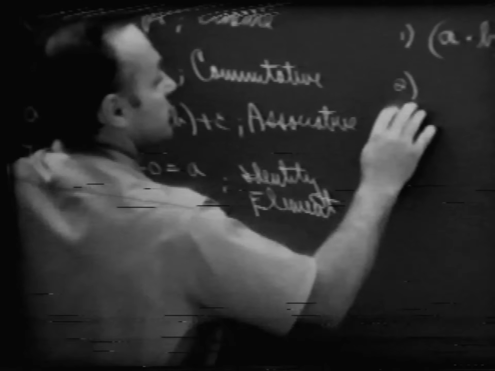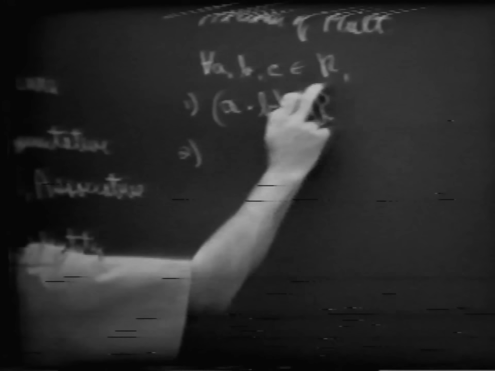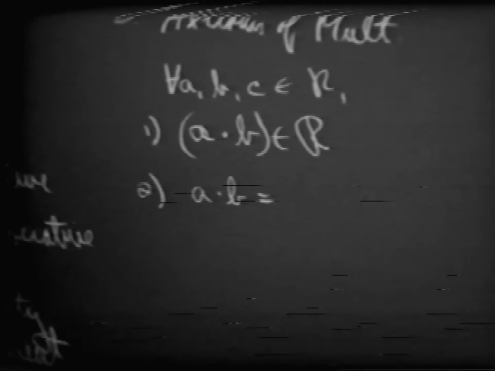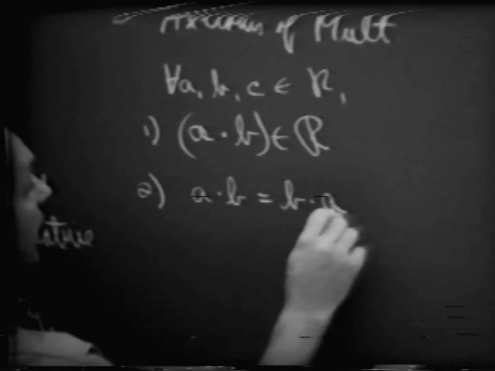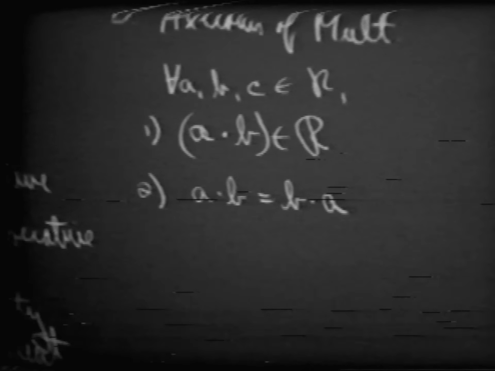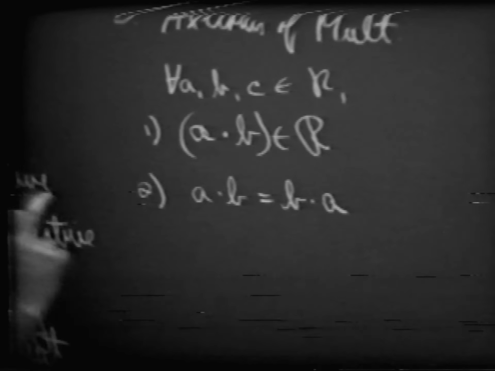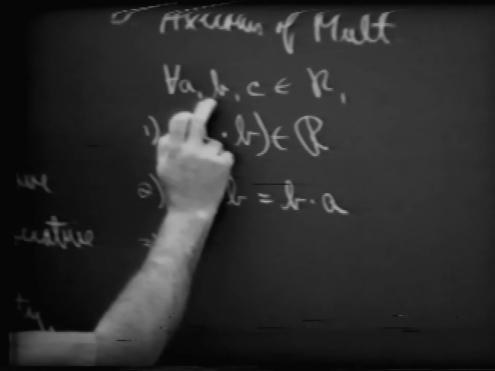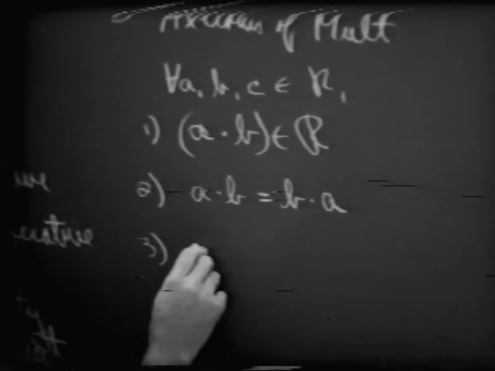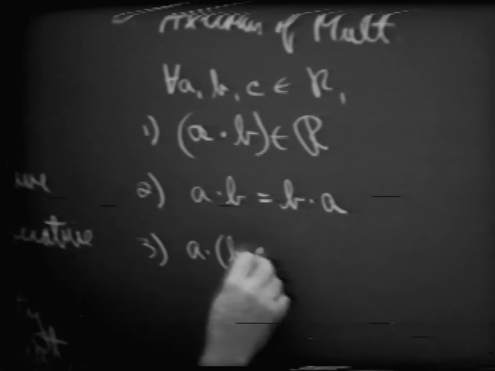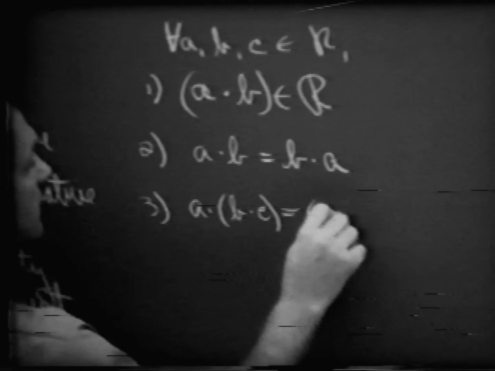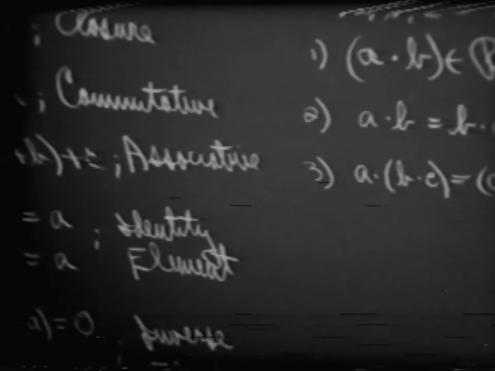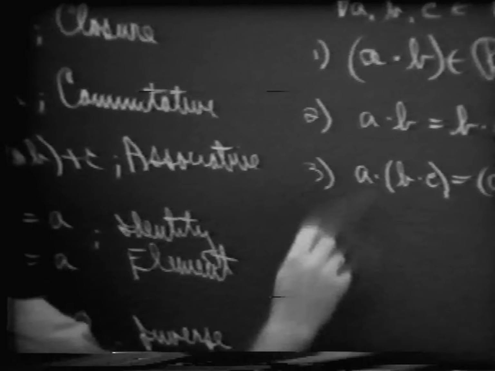And similarly, for every A and B belonging to the set of real numbers, A times B is equal to B times A, and we call this our commutative property with respect to the operation of multiplication. Again, for every A and B and C belonging to the set of real numbers, A times B times C is the same as A times B times C, and we give this property a name: that's our associative property with respect to multiplication.